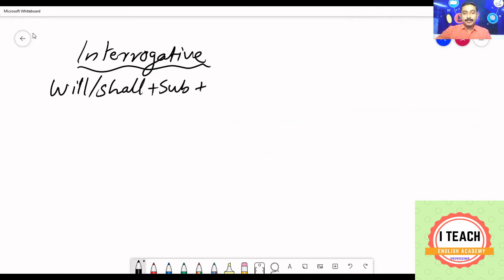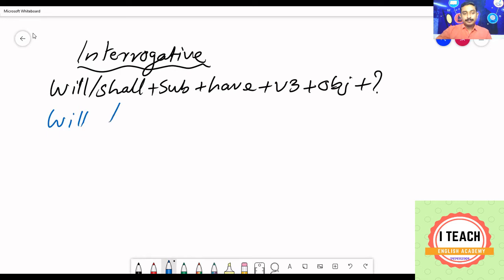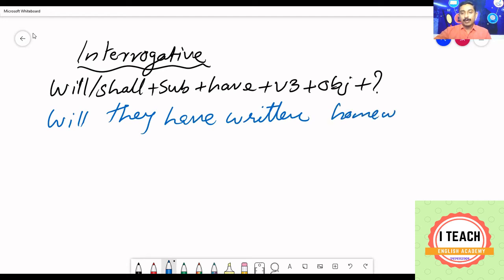Subject plus have plus V3 plus object plus the mandatory question mark. Will they, after writing will or shall, we need to write the subject. Will they have written homework? Will they have written homework?